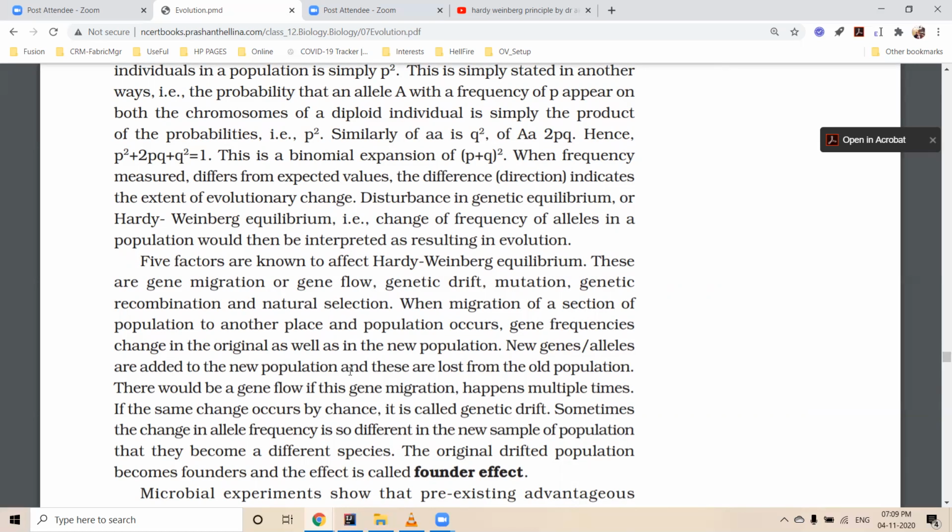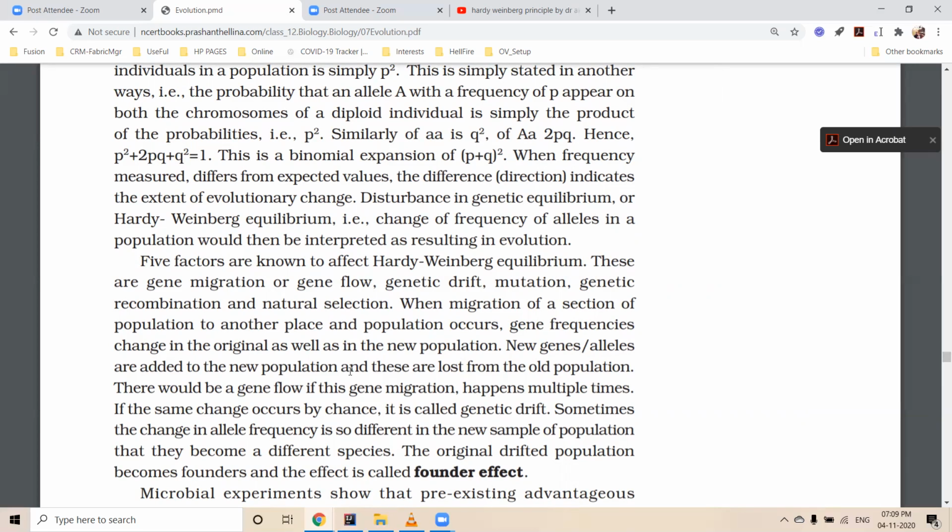There would sometimes be gene flow. If there is gene migration, it happens multiple times, and if the same change occurs by chance, we call it genetic drift. Sometimes the change in allele frequency is so different in the new sample of population that they become a different species.